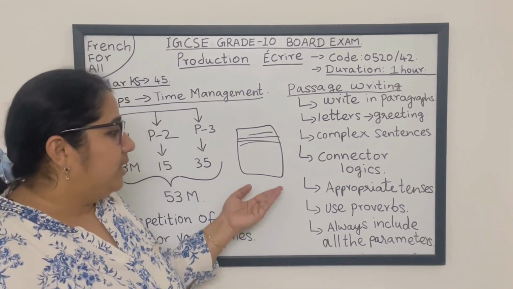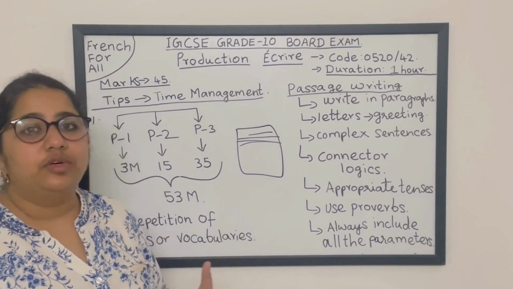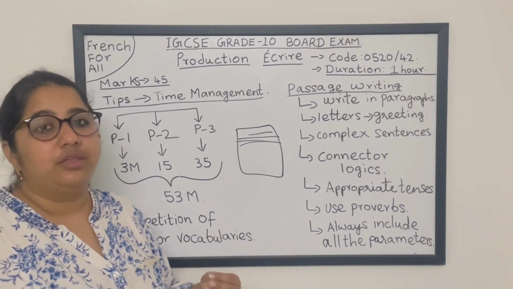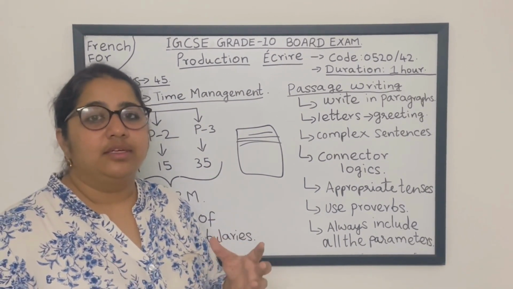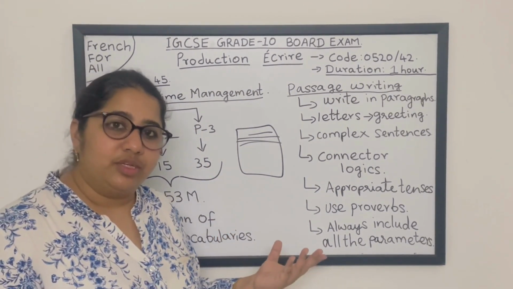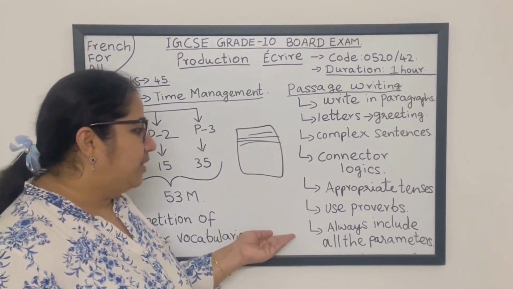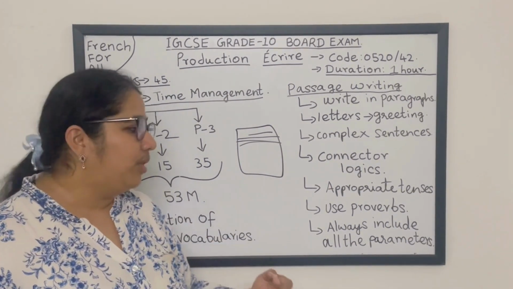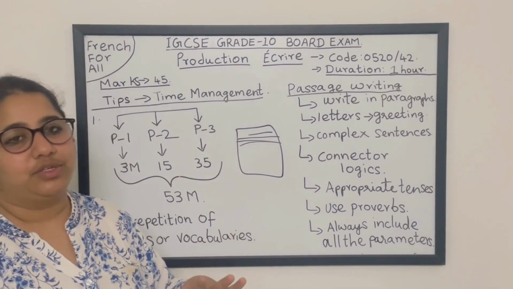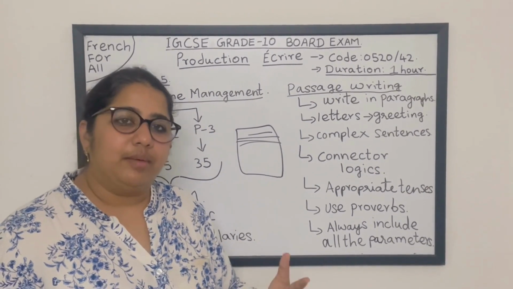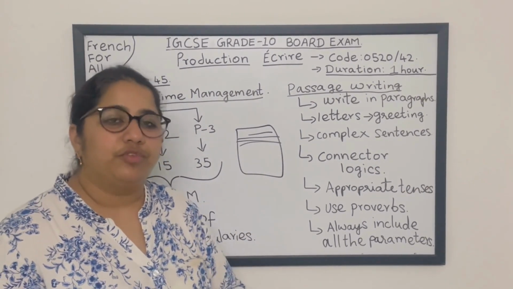And okay, then next is proverbs. Proverbs make your point more clear and make your ideas more appropriate to the answer. Okay, that also will add marks. And then always include all the parameters given in the question. Okay, so if they have given 4 parameters, 5 parameters, all should be part of your answer.